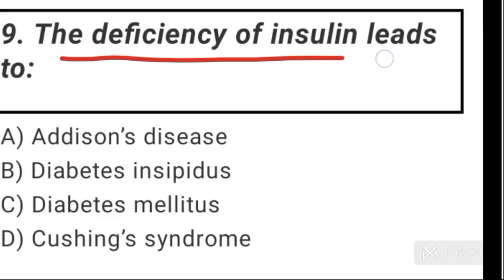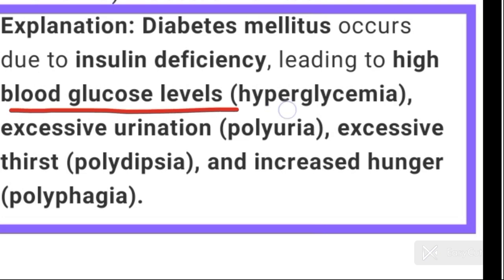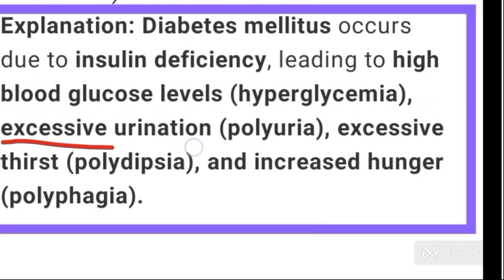Question number 9. The deficiency of insulin leads to. Answer is option C, diabetes mellitus. Diabetes mellitus occurs due to insulin deficiency, leading to high blood glucose level, that is hyperglycemia, excessive urination, polyuria, excessive thirst, polydipsia, and increased hunger, polyphagia.